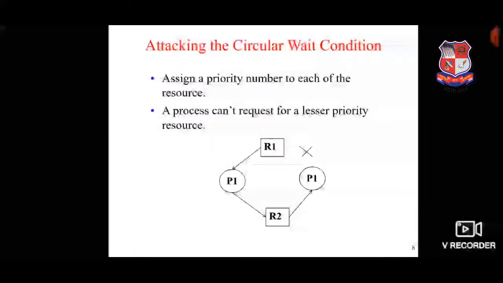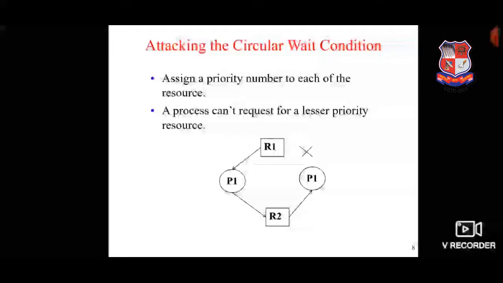Okay, next one is attacking the circular wait condition. It means we try to remove the circular wait condition. To violate circular wait, we can assign a priority number to each resource. It means we assign a priority number to each resource, and a process can't request a lesser priority resource. For example, in the figure below, process P1 holds a resource R1 and requests resource R2.